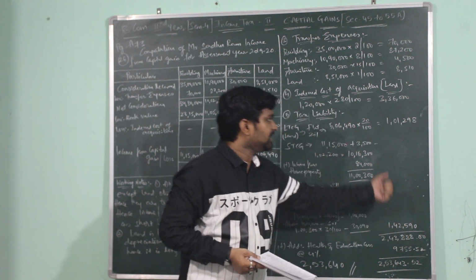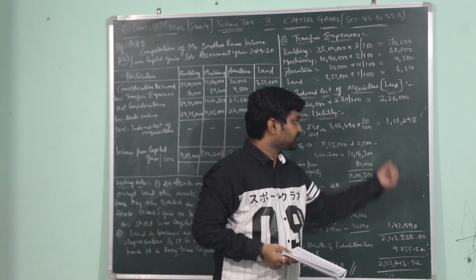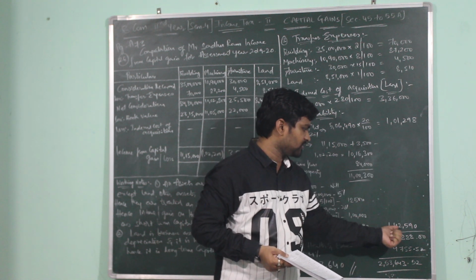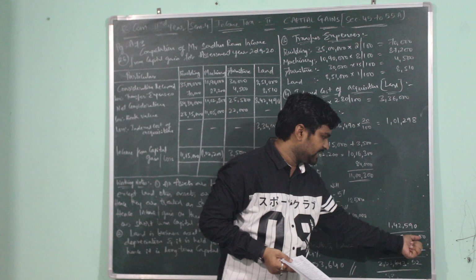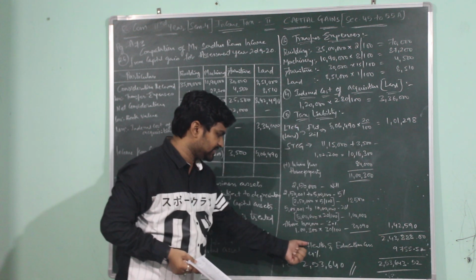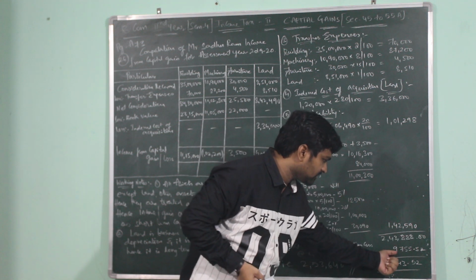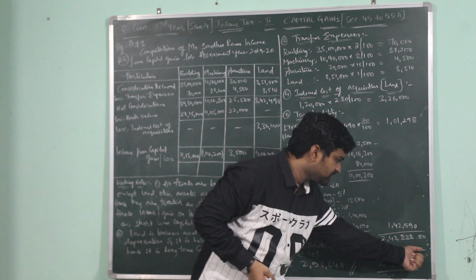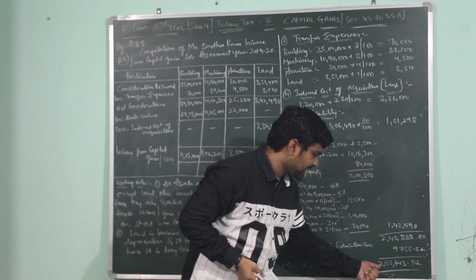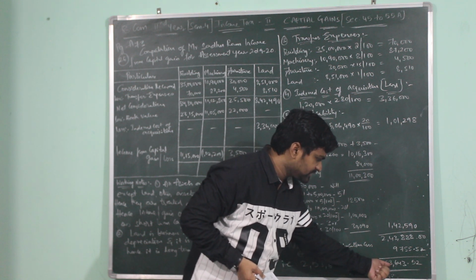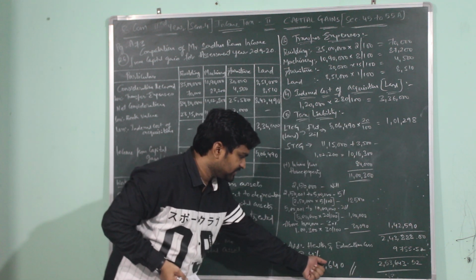1,42,590. Adding income tax on long term capital gain and income tax on short-term capital gain, 1,01,298 plus 1,42,590, the total income tax of Sadhuram is 2,43,888. This will be added with health and education cess at the rate 4%, which is calculated on 2,43,888, which works out to be 9,755.52 paisa. Adding income tax with health and education cess gives you the complete tax liability of the assessee, which is 2,53,643.52 paisa, which will be rounded off to 2,53,640.